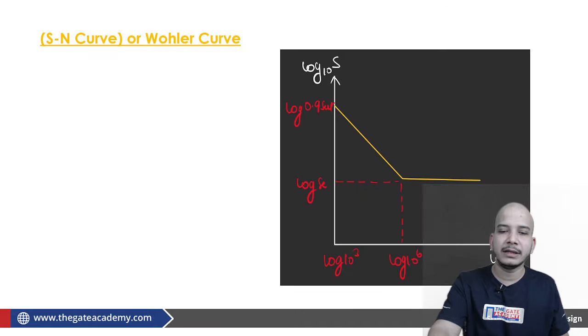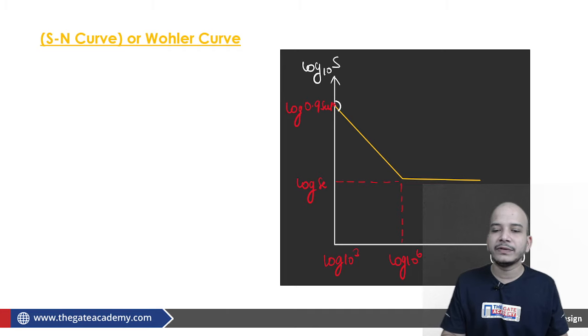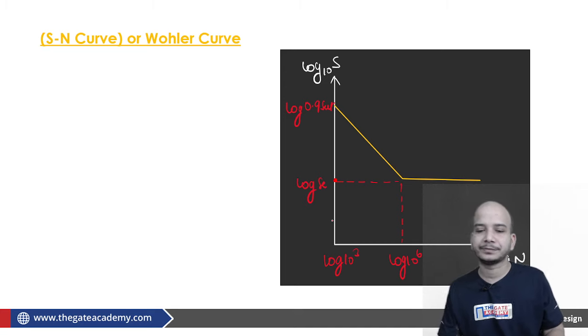If I say how it will appear on the SN curve, this will be your SN curve for now. Instead of starting from 0.9 SUT, it will start from log 0.9 SUT, and instead of 0 as far as number of cycles is concerned, it will start from 1000. So from 1000 and further.